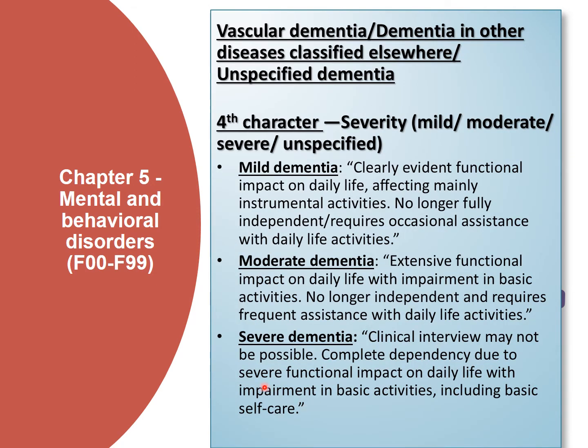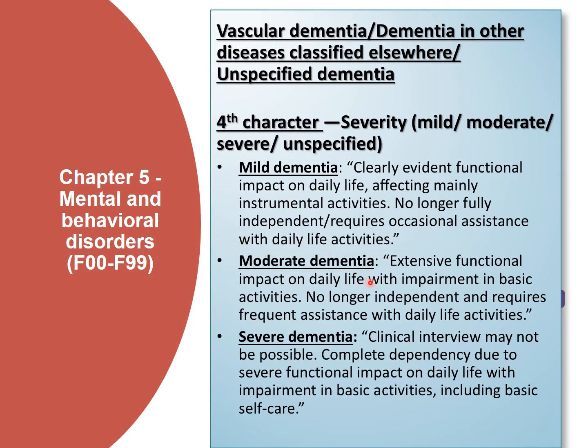Coming to the fourth character, severity. How to identify the severity stage? Mild dementia: clearly evident with functional impact on daily life, affecting mainly instrumental activities. No longer fully independent, requires occasional assistance with daily life activities.